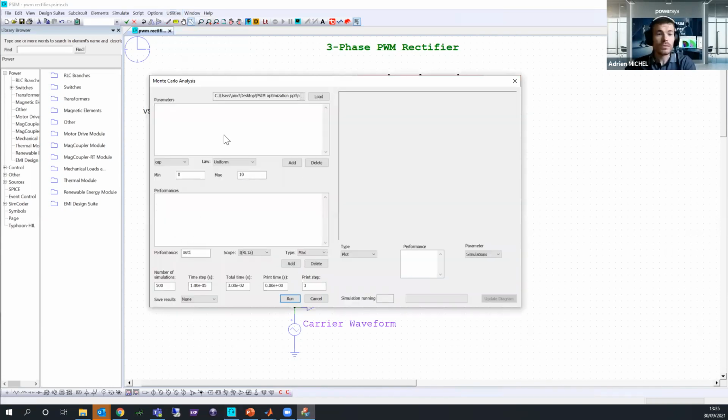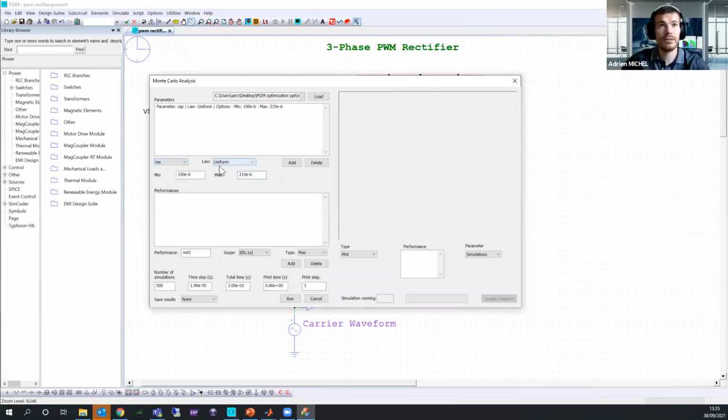So first, what I want to do, I am going to select my capacitance. I will use a uniform law. I can use a normal, triangular, discrete, and log normal. But for this simple case, we use the uniform distribution law. I will set my limits, which are 190 microhenry, like this, and the maximum is 210 microhenry again. I will click on add.